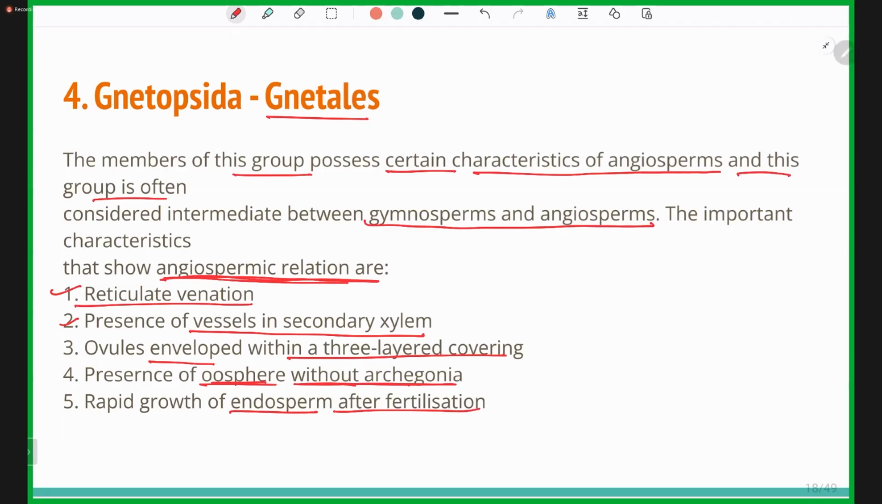So these are the five points which resemble between the gymnosperms and the angiosperms, and the relative between the gymnosperm and angiosperm is Gnetopsida or Gnetales. Why? Because of the reticulate venation, because of presence of vessels in the secondary xylem, because the ovules are enveloped with a three-layered covering, the presence of oosphere without archegonia, and the rapid growth of endosperm after fertilization.